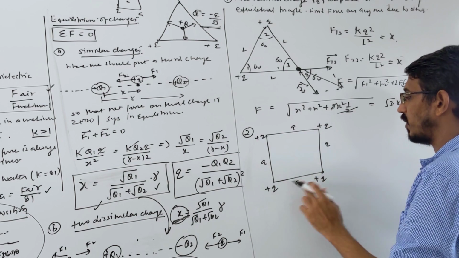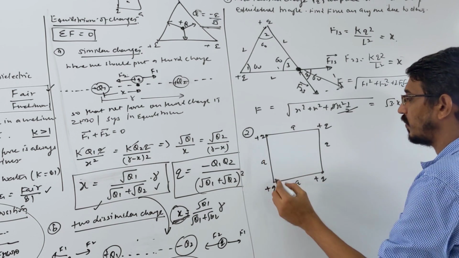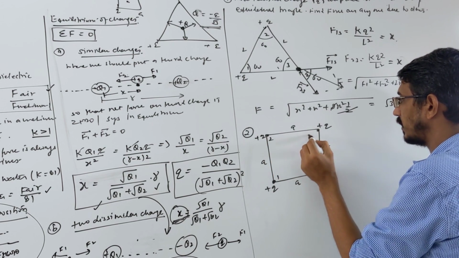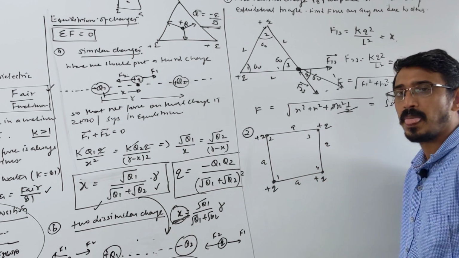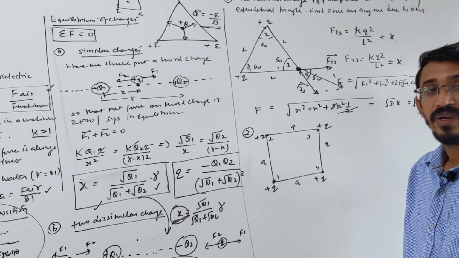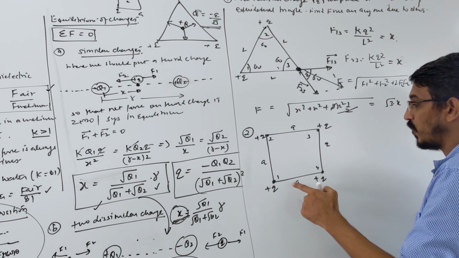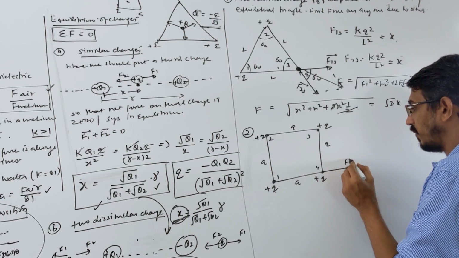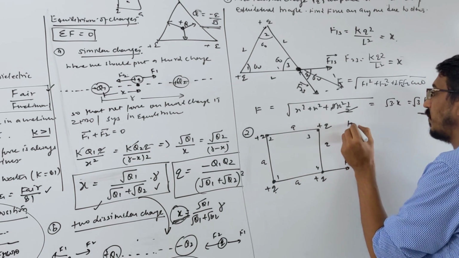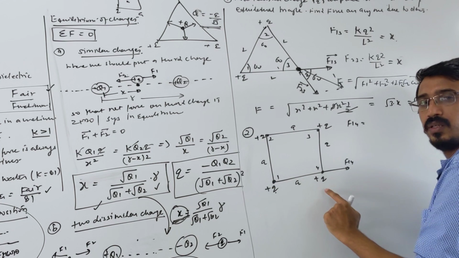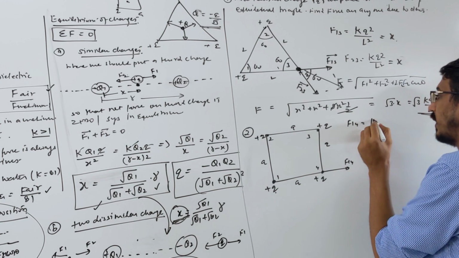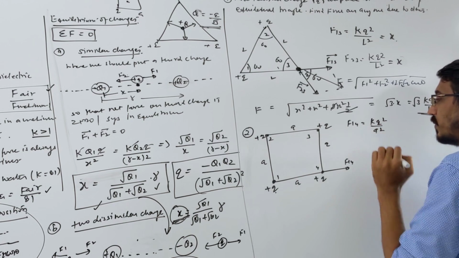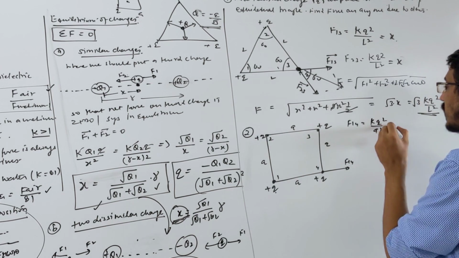So it's a square of side A and 4 charges are placed at the 4 corners. Let's give them names: this is 1, that's 2, that's 3, and that's 4. Now first you always calculate the individual forces. Calculate the force between charge 1 and 4. Both positive will repel in this direction. That's called F14. So what is the F14 magnitude? K q1 q2 by A square, so k q square by A square. You call that value, suppose, x.